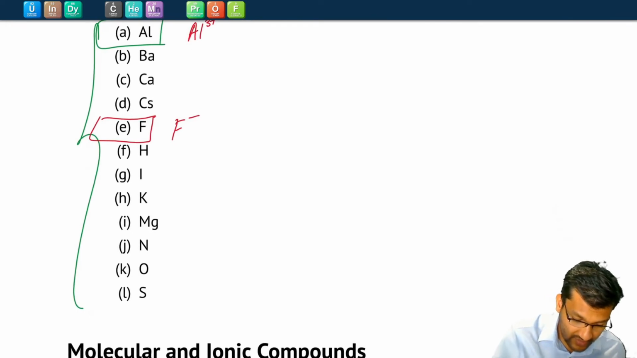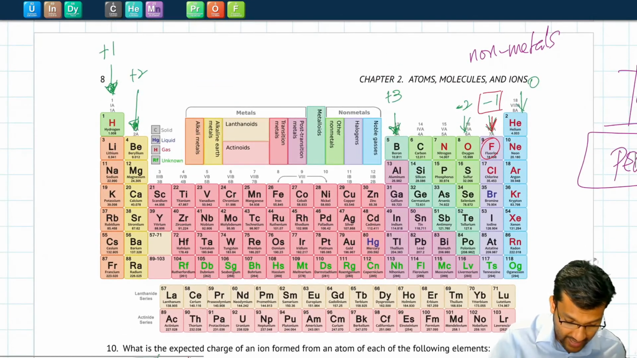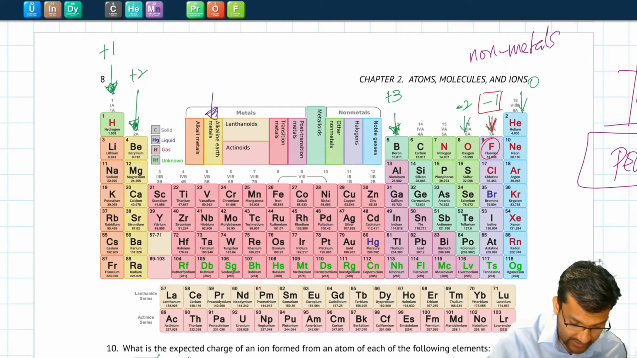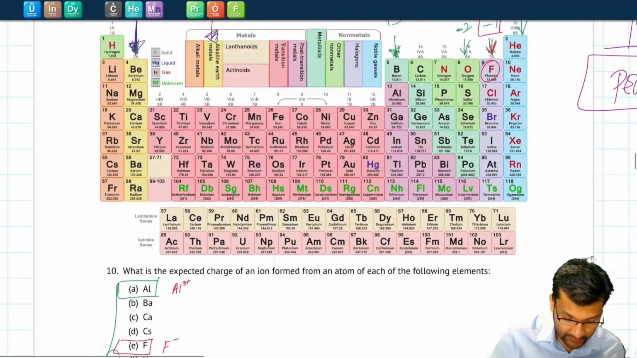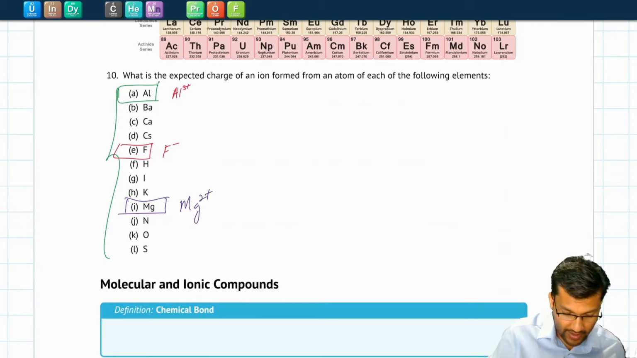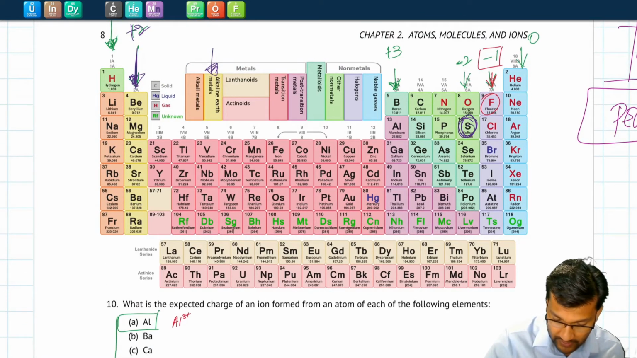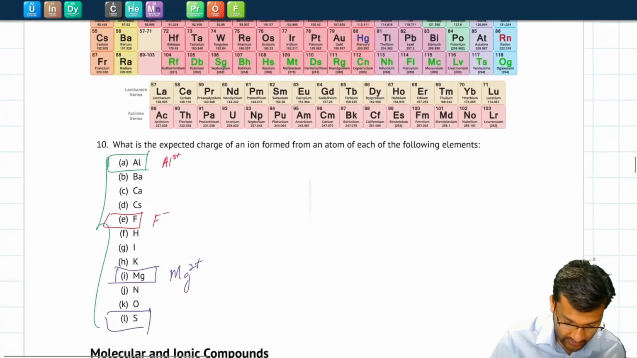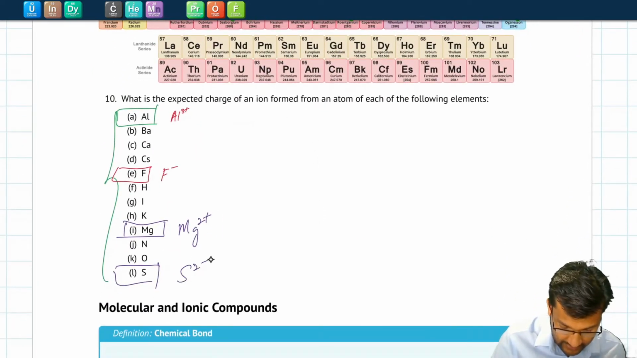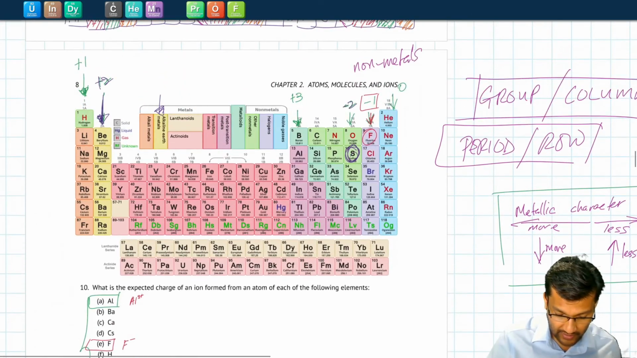Magnesium. That's a nice element. Magnesium is an alkaline earth metal. It's found in the second group right here. And so it's likely to form an ion with a charge of +2. There we go. Sulfur, right? Sulfur is right here, right below oxygen on the periodic table. Likely to form an ion with a -2 charge. So sulfur, 2-. If you have questions about any of these, let me know.